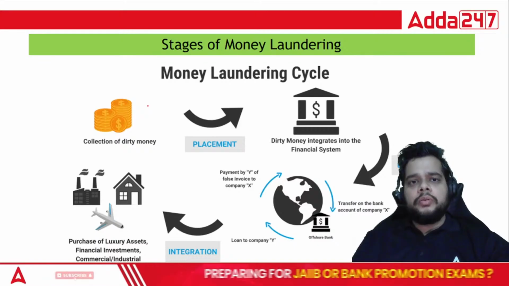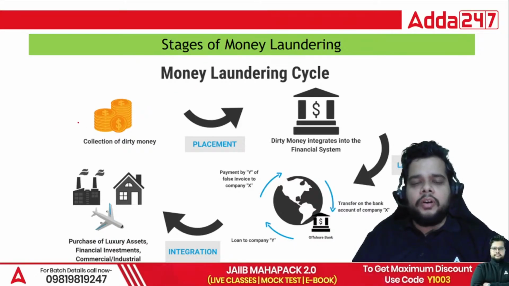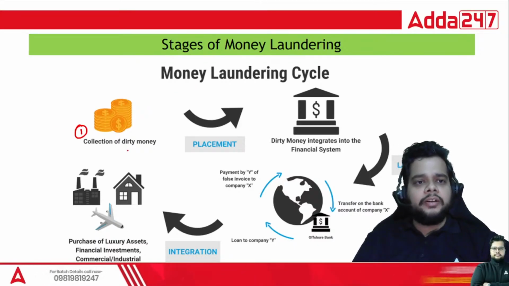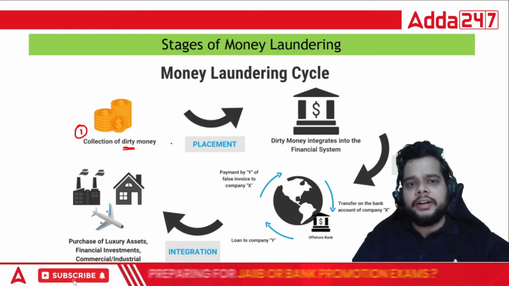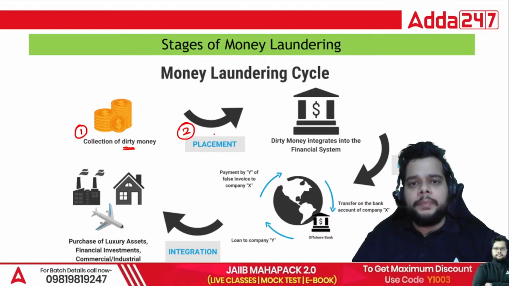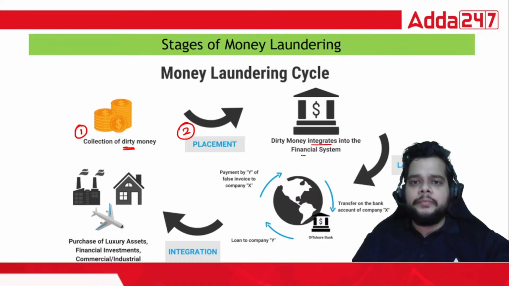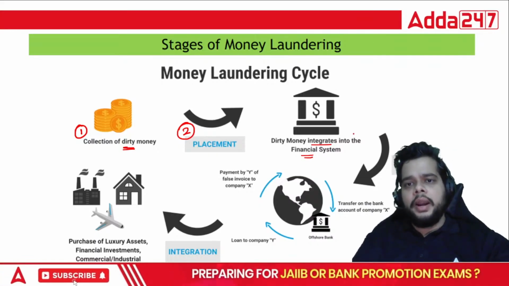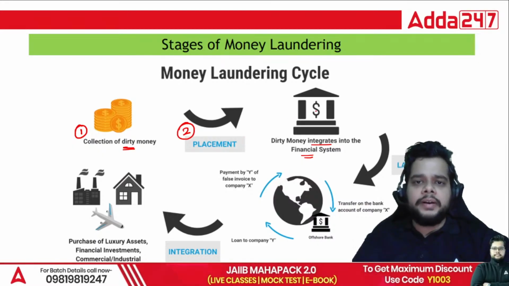Again, when I talk about the stages involved in money laundering, first is the collection of your dirty money, the illicit funds which you are holding. Second is placement. You will place those funds and try to integrate them with the financial system. And how will you place these funds correctly?